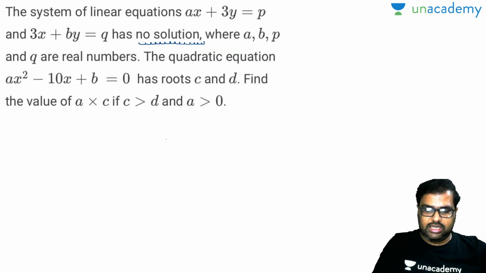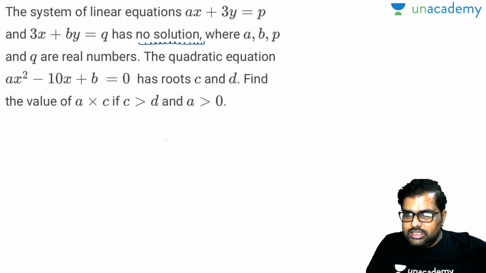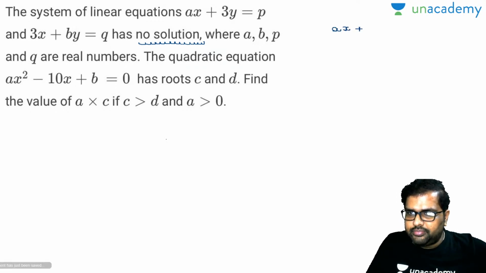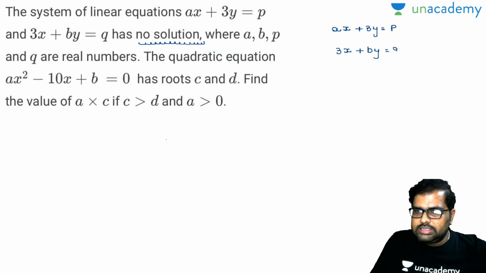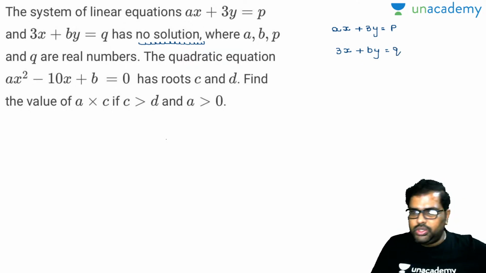These are the equations: ax plus 3y is equal to p, 3x plus by is equal to q. This system doesn't have any solution, it seems.